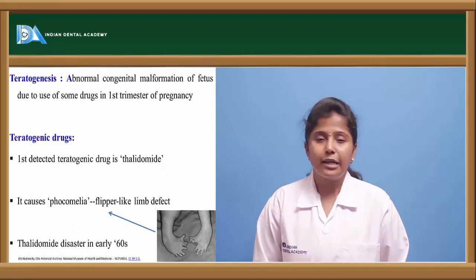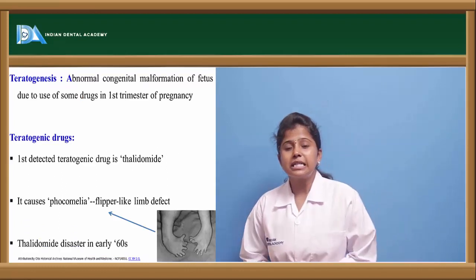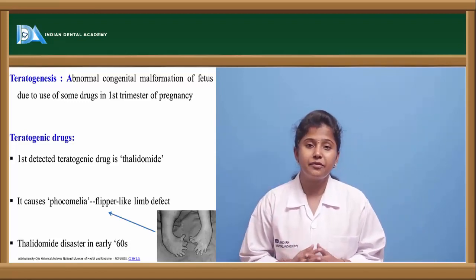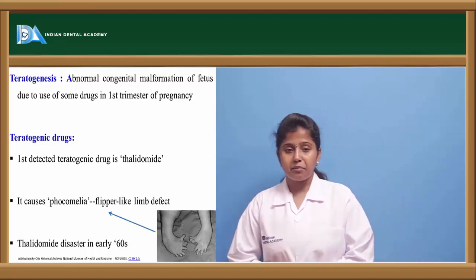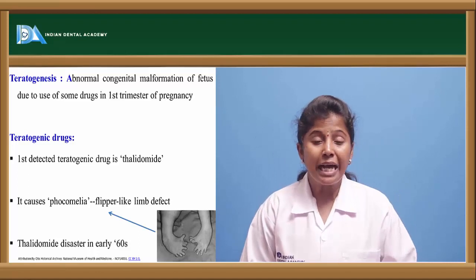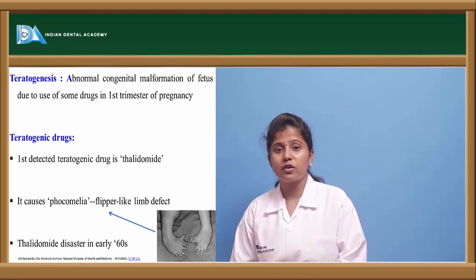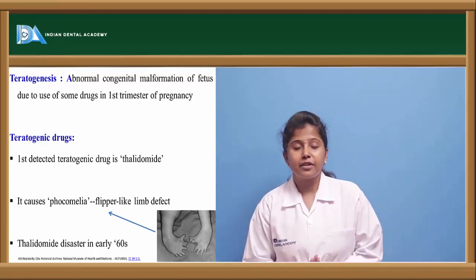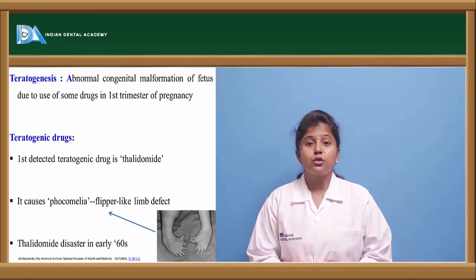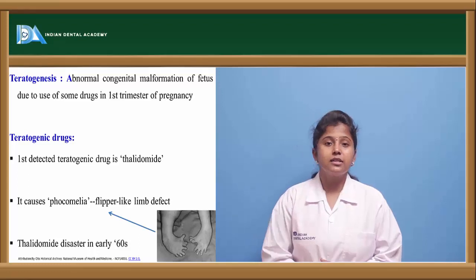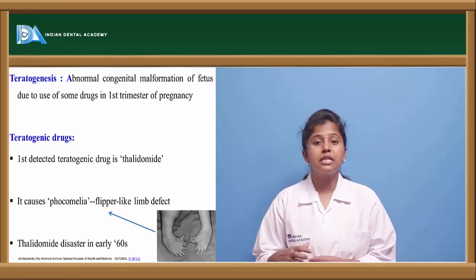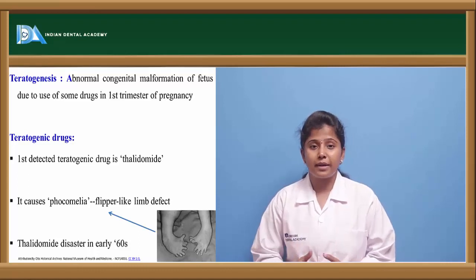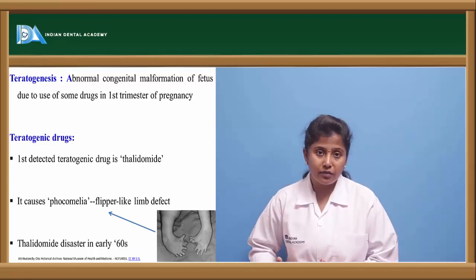The other one is teratogenesis. Teratogenesis is a type of abnormal congenital disorder occurring in the fetus. For example, the drug thalidomide. Thalidomide is banned now because of the teratogenic effect it is showing. It was first detected as a teratogenic drug. If pregnant women take thalidomide, it causes abnormalities or deformities in the development of the fetus.